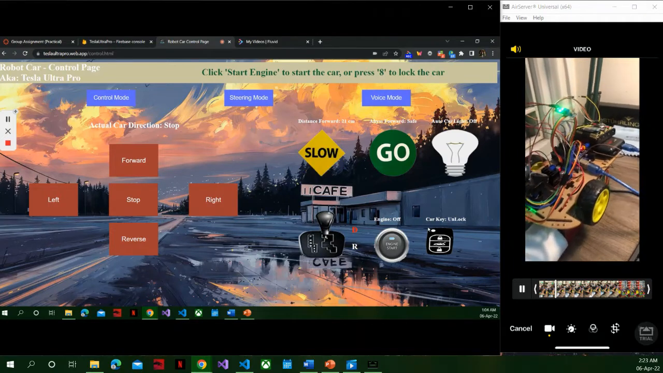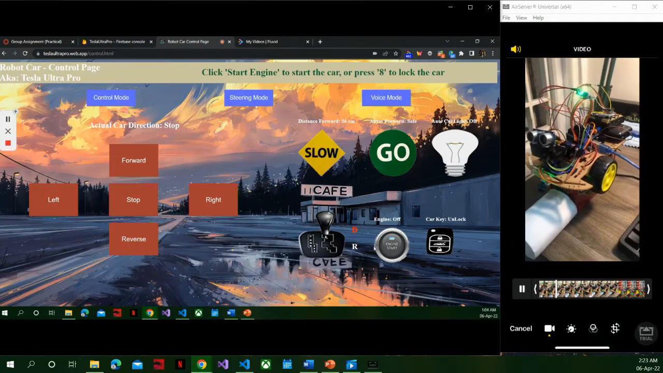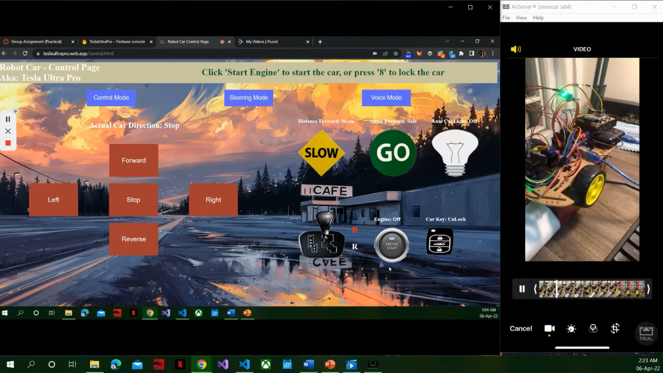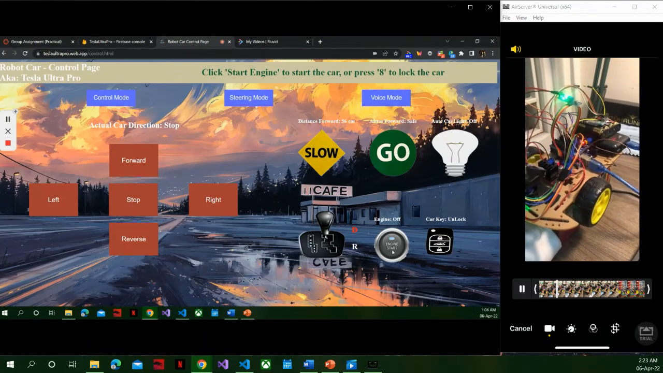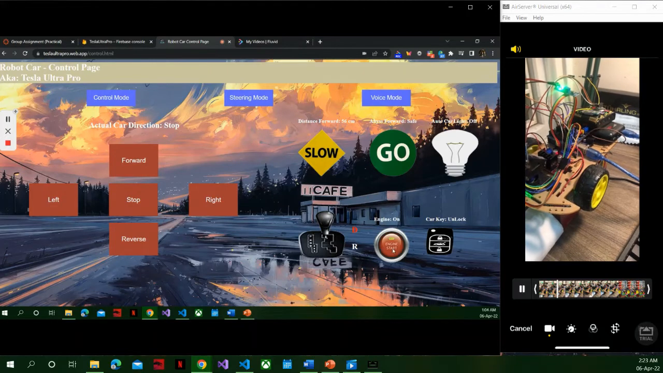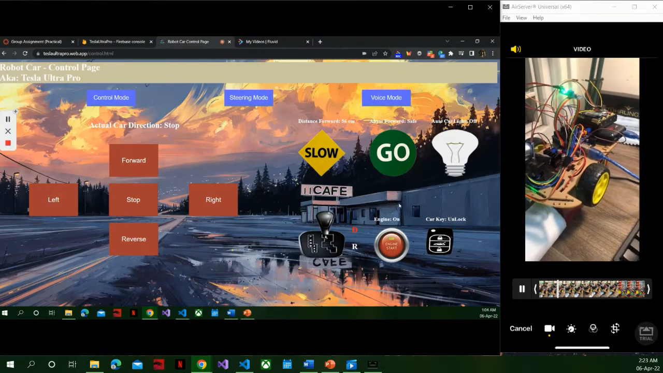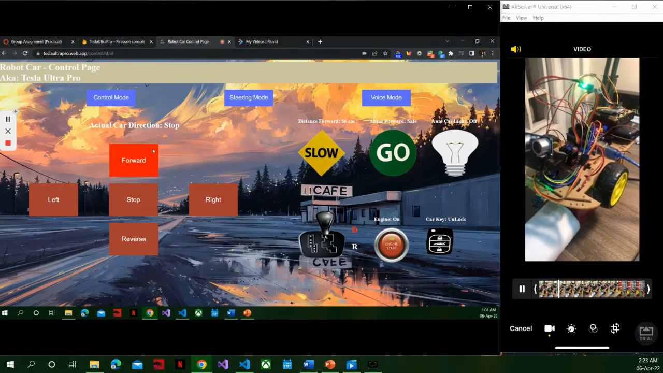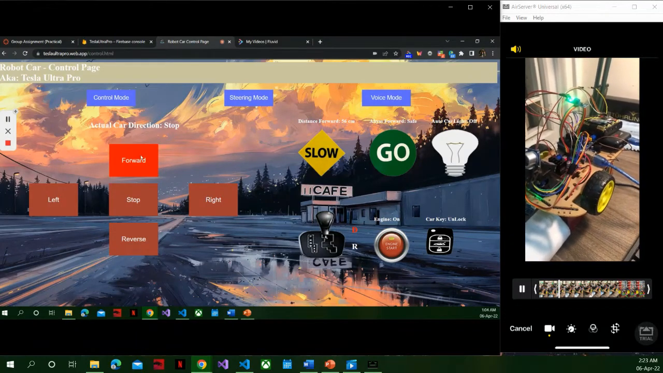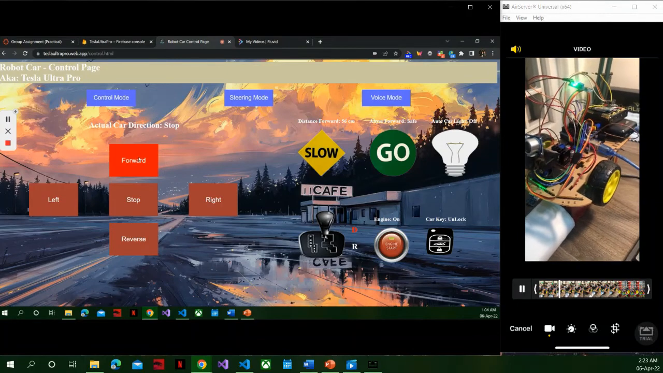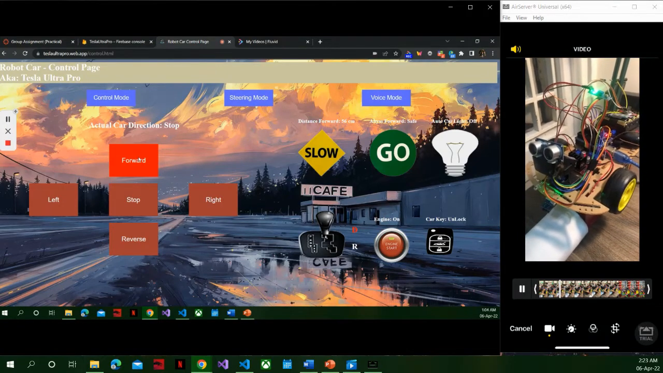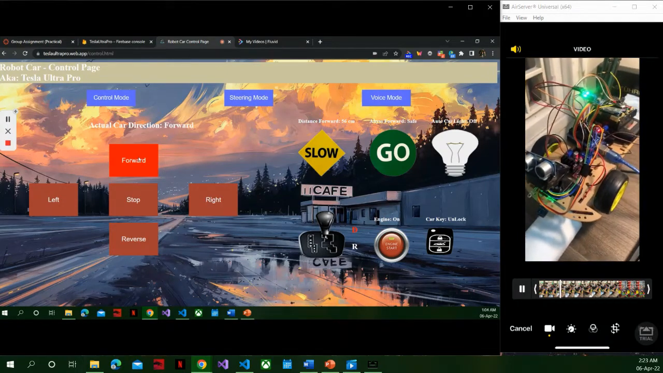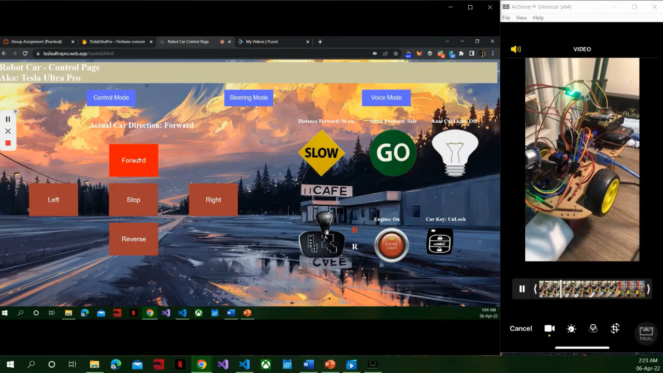And without starting the engine, you cannot do anything. So I will start the engine. Okay, the engine has started. So for now, you can control the car. So I will click the button forward. Okay, the car is going forward. Very nice.